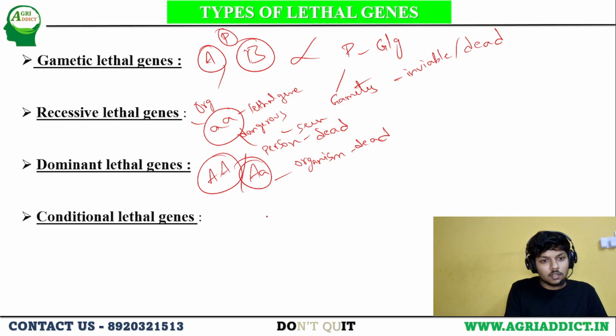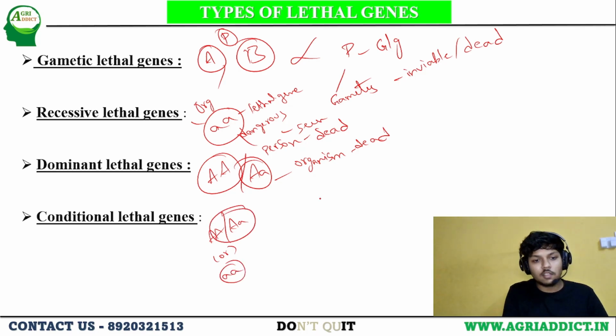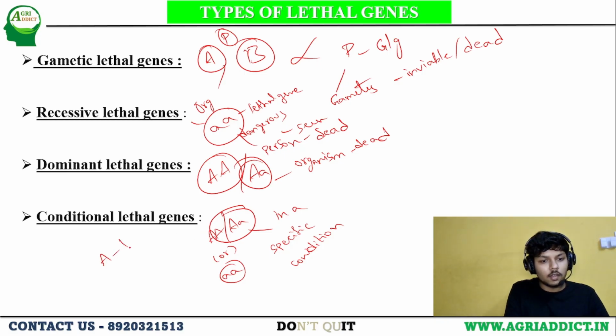And conditional lethal genes. This is somewhat tricky. Conditional lethal genes means either the gene is dominant or recessive, it doesn't matter. It will be expressed only in a specific condition. Suppose let's take A as the lethal gene.